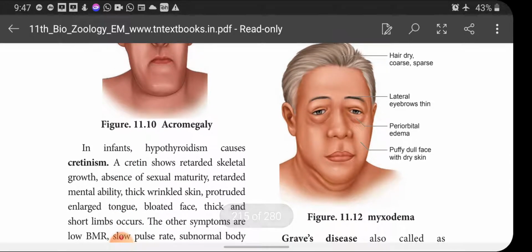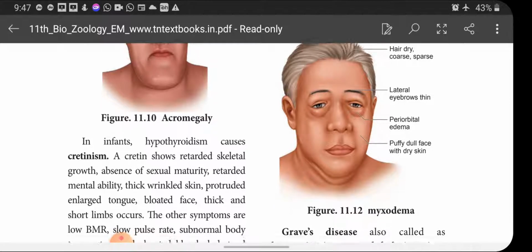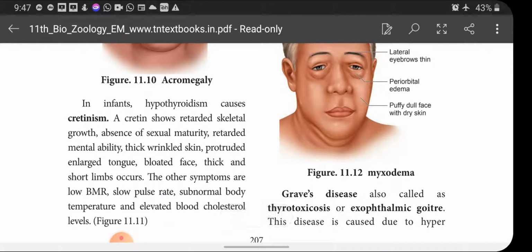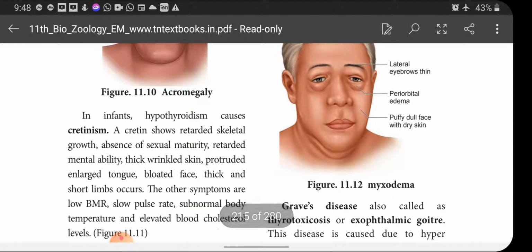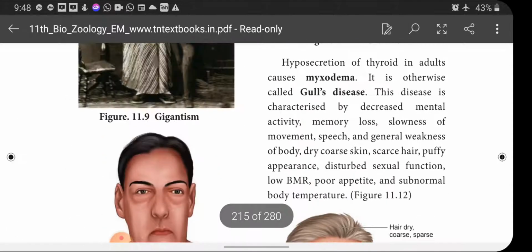In infants, hypothyroidism, that is less secretion of thyroxine hormone, causes cretinism. A cretin shows retarded skeletal growth, absence of sexual maturity, retarded mental ability, thick wrinkled skin, protruded enlarged tongue, bloated face, thick and short limbs. The other symptoms are low BMR, slow pulse rate, subnormal body temperature and elevated blood cholesterol level, which are the symptoms of cretinism, caused by less secretion of thyroid in children.